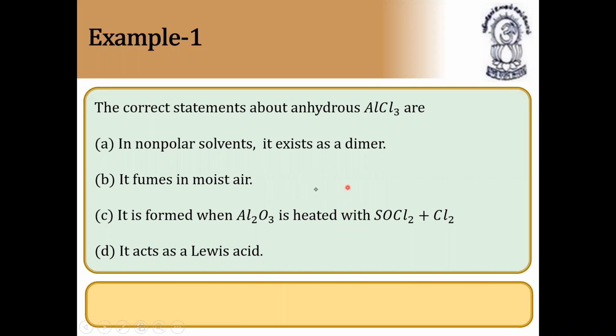Not only this, some other topics also we have given. The correct statements about anhydrous AlCl3 are: in non-polar solvent it exists as a dimer. It fumes in moist air.